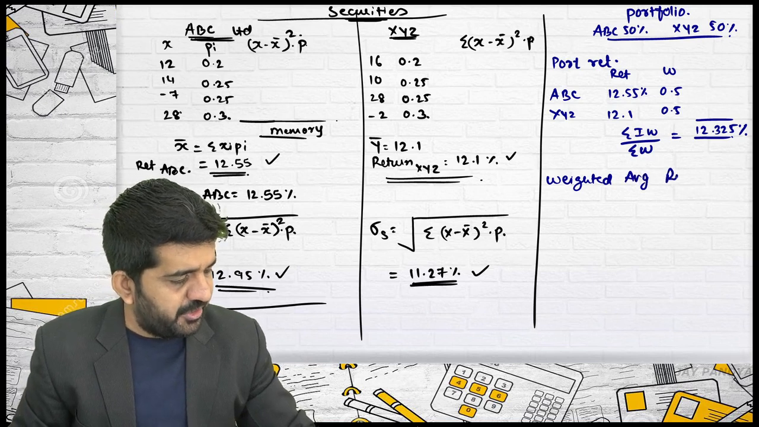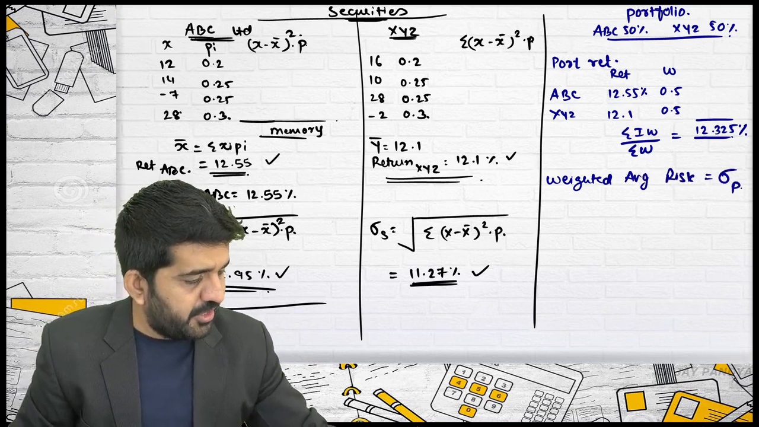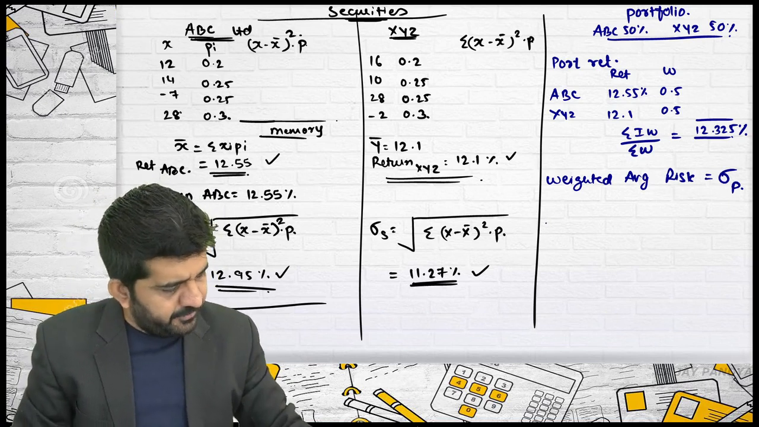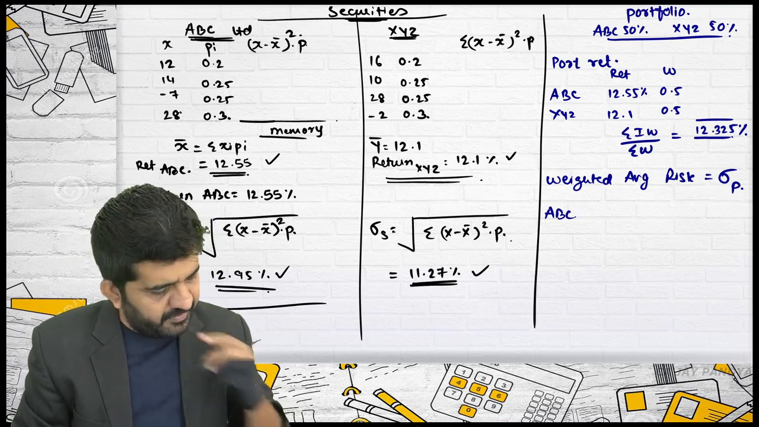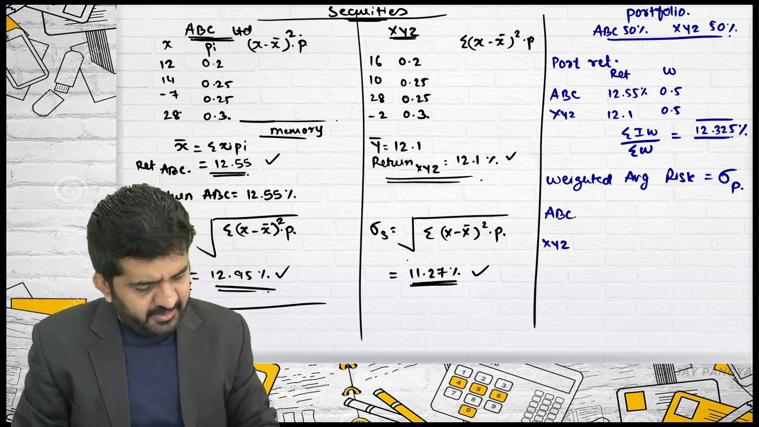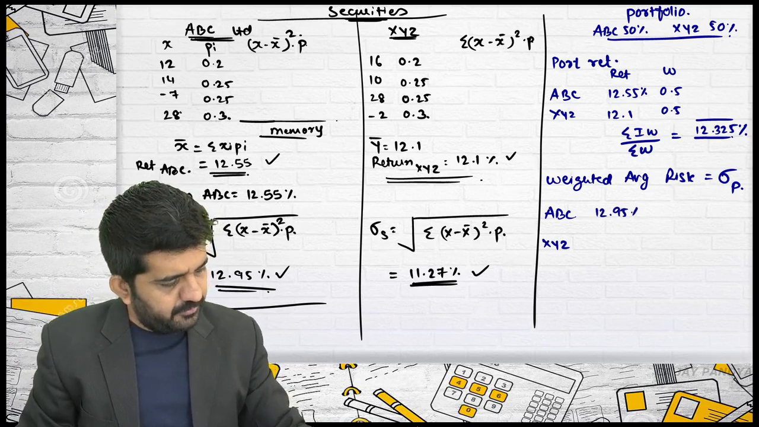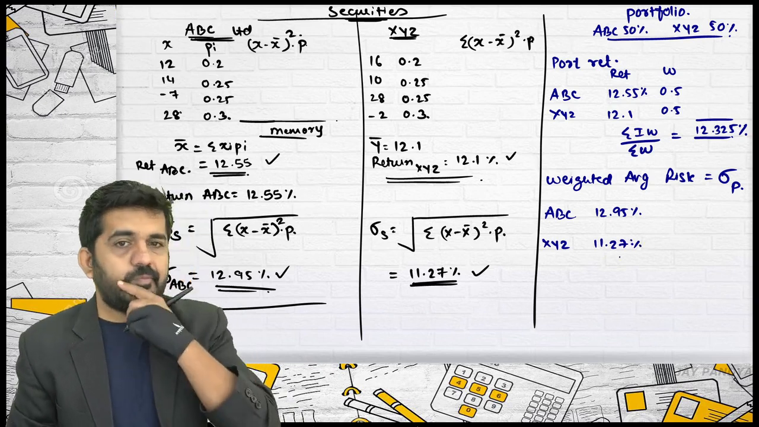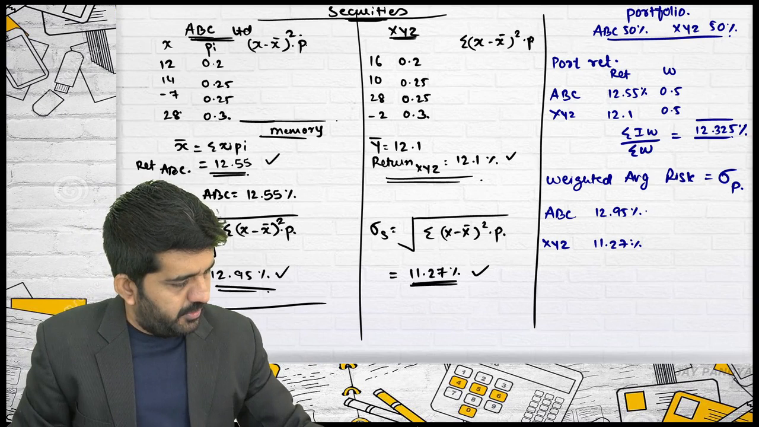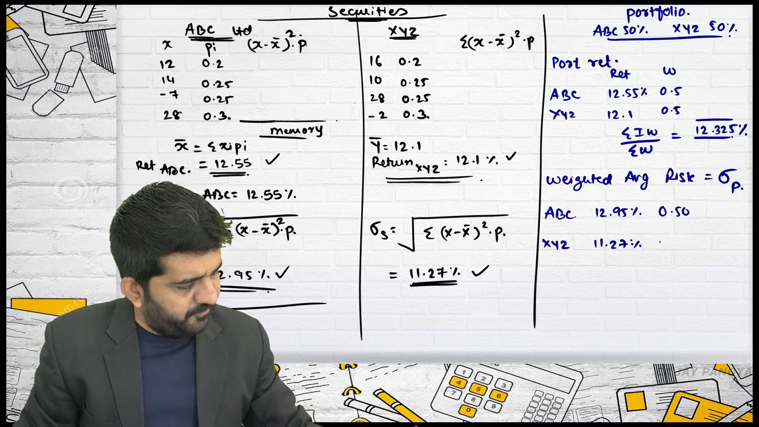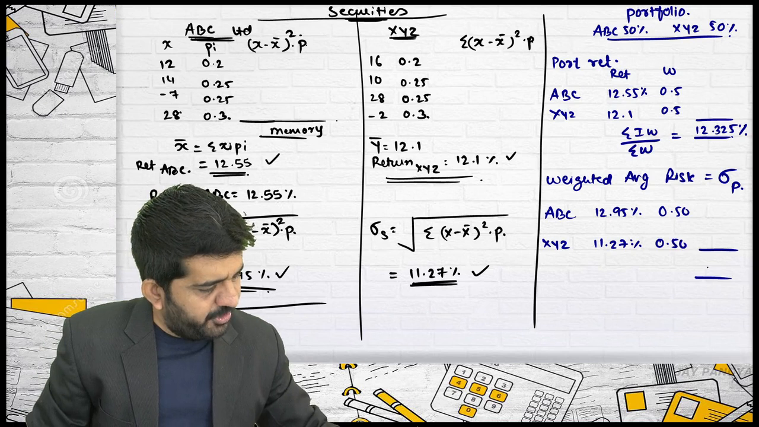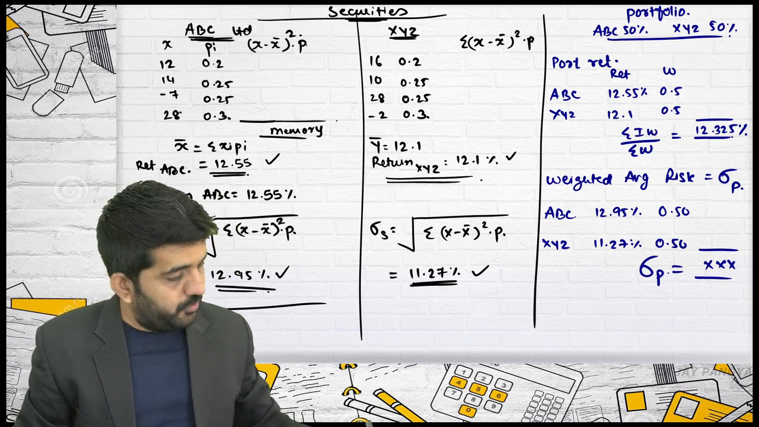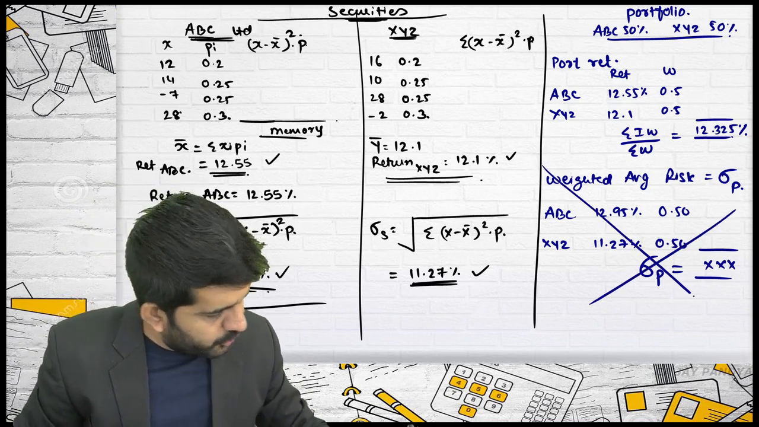Weighted average risk or risk of the portfolio or standard deviation of portfolio. Try to concentrate. What is the risk of ABC and XYZ? ABC risk is 12.95. XYZ is 11.27. And the weight is 0.50, 0.50. Sigma IW divided by sigma W. This is a standard deviation of portfolio. Is it alright? This is not correct.